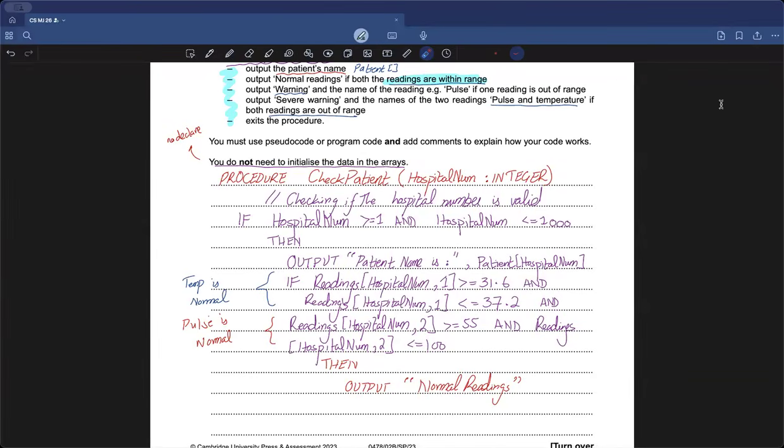What's your name, Hamza bhai, good name. Hamza IGCSE. Sir, when it is written, you do not need to initialize data in the array. We don't take an input. Yes, you don't take an input. And then we have a question from Abiha. In most of these 15 markers, you will hardly need to take an input. Right? Abiha, I guess your question has also been answered. For all those whose questions have been answered, please lower your hands so that others also get a chance. Sir, if the question was about writing a normal pseudocode without procedure, then do we write the same code just without the first line? Yes, Mariam, absolutely. We write the whole code without this first line.